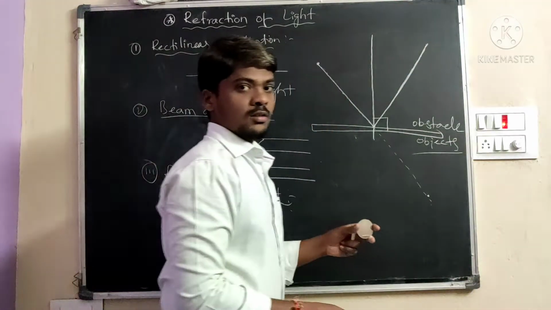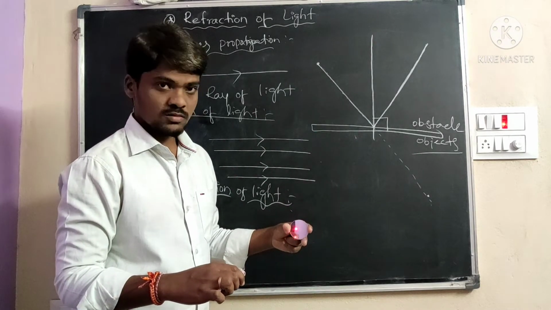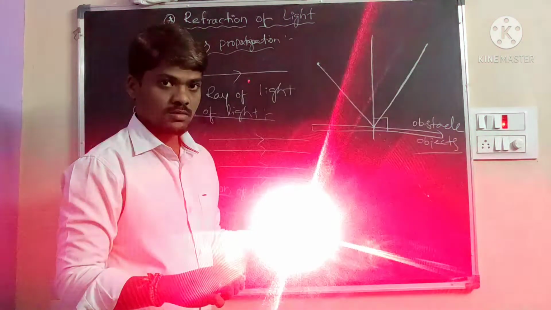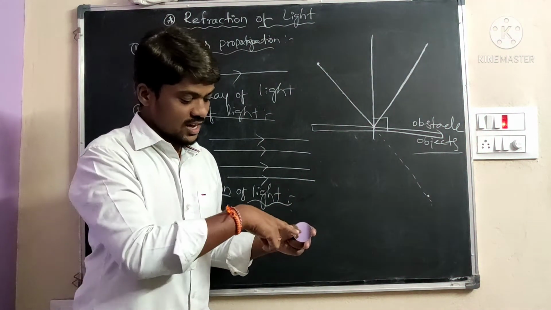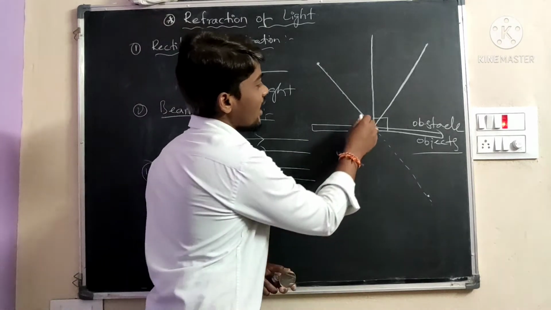Initially the ray is at this point, and this is the reflected ray. Then this is the angle of incidence.